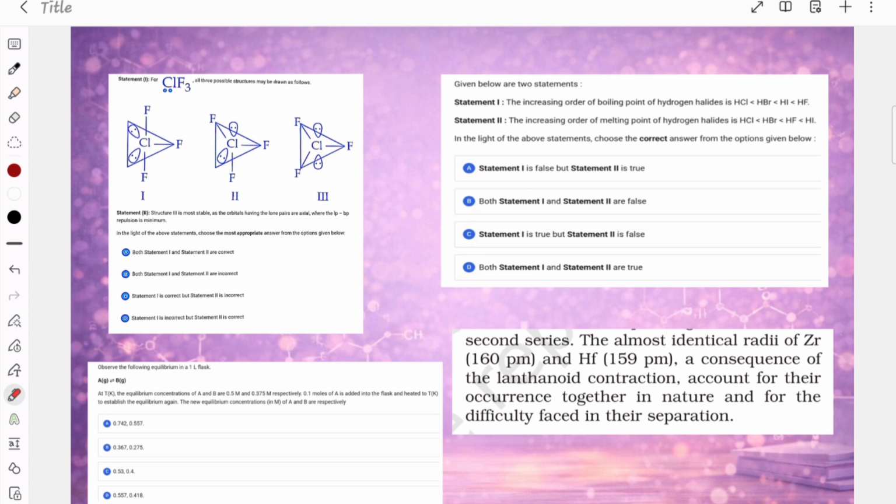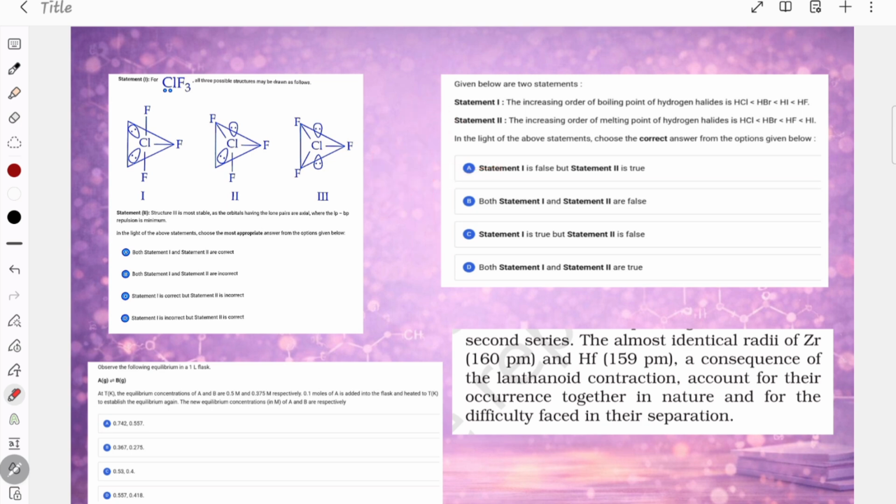See, this is about hybridization and shape. Statement 4, ClF3, all three possible structures may be drawn as follows. This is as it is from NCERT. So this is correct, right? This part is from VSEPR theory. Now see, structure 3 is more stable as the orbitals having the lone pairs are axial. We know in the TBP structure, the lone pairs have to be put at minimum repulsion, that is at 120 degrees from each other, and that is why it is getting the T shape ClF3.